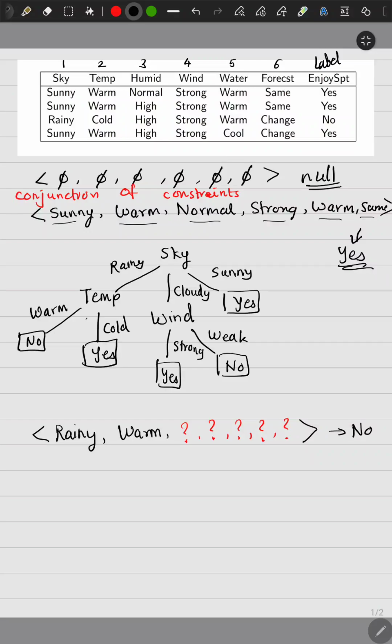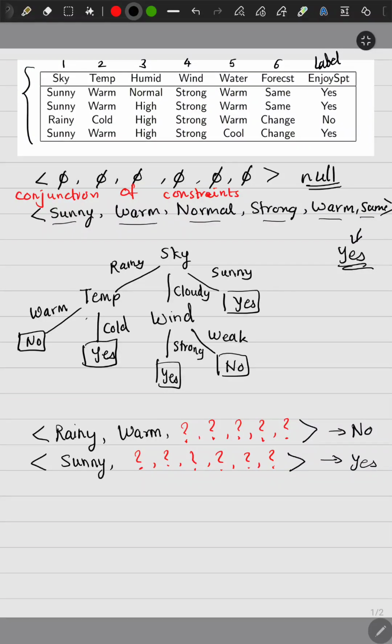Similarly, now I will take the extreme rightmost child. Sky equal to sunny. Now when the sky is sunny, irrespective of what values the other 6 attributes have, the person always goes out to play or enjoy the sports. Is this based on the limited data set given over here?